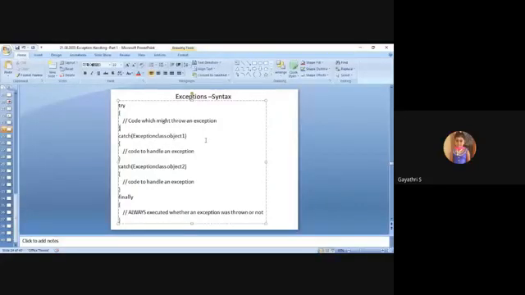So when an exception occurs within a try block at a particular statement in a program, the rest of the statements in the try block are not executed, and the control of execution directly gets passed to the subsequent catch block. When a statement in a try block raises an exception, the remaining statements in the try block are not executed. The control of execution directly gets passed to the catch block.